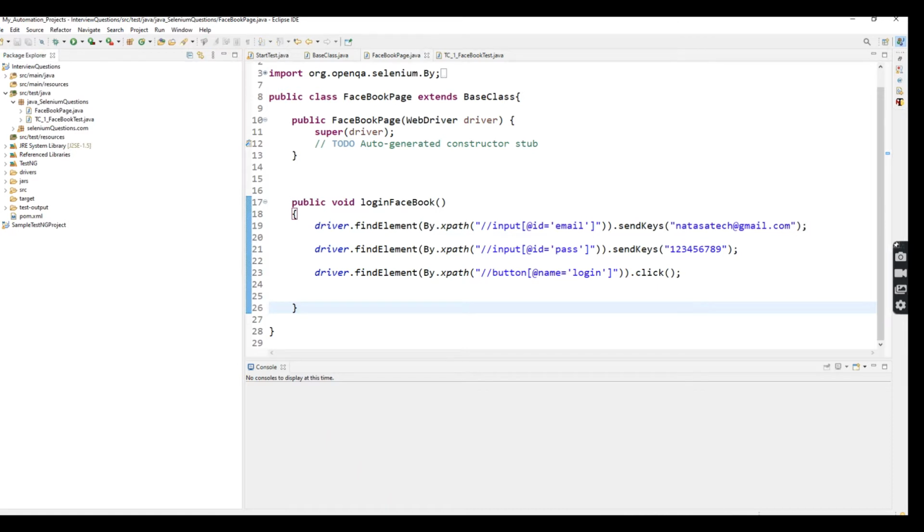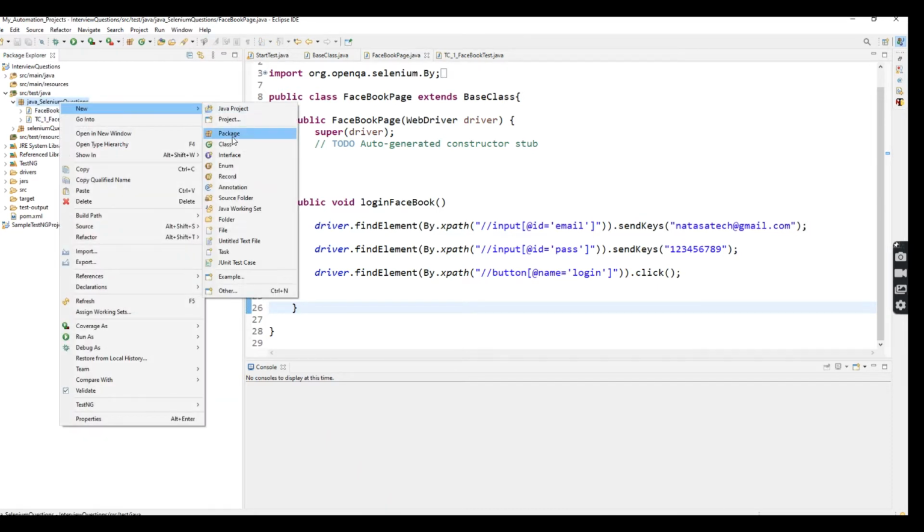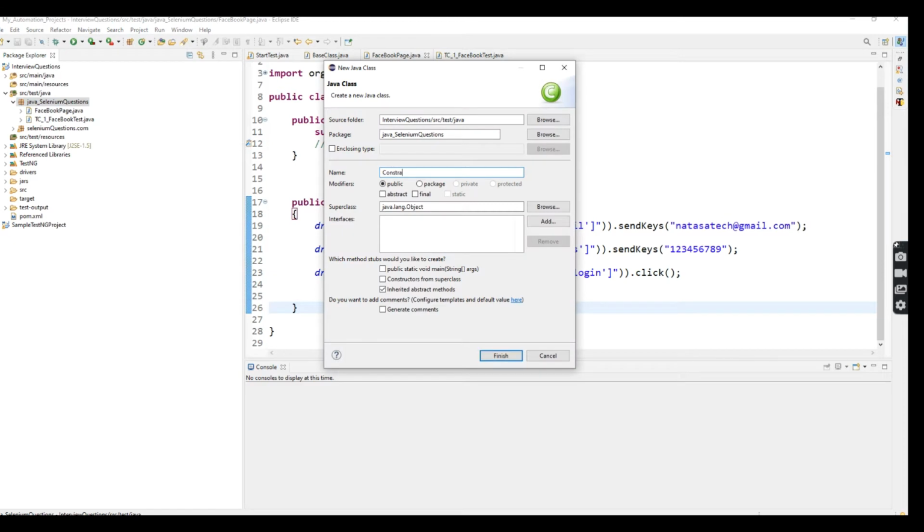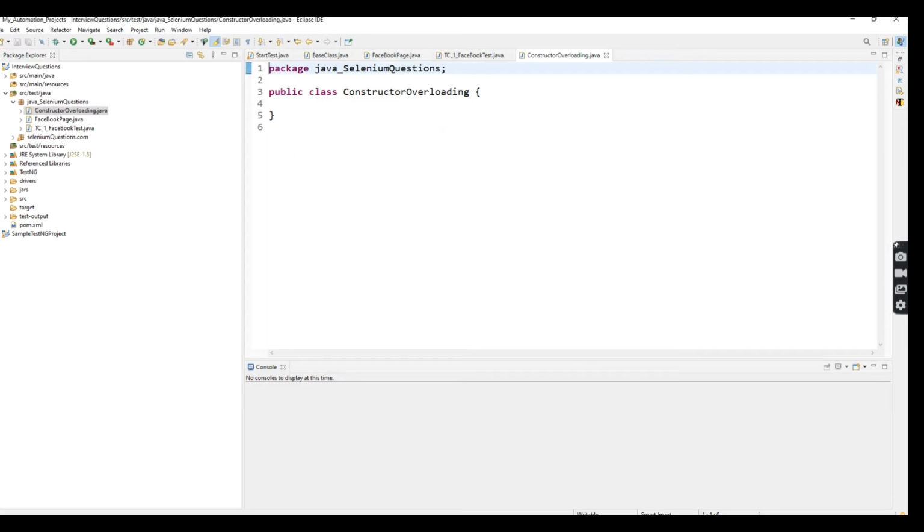So here I am going to create one class file which is ConstructorOverloading. This is the class name which I created successfully. If you want to create constructor overloading, you need to know rule number one. What is rule number one? The constructor name should be the same as the class name, right? Public ConstructorOverloading.